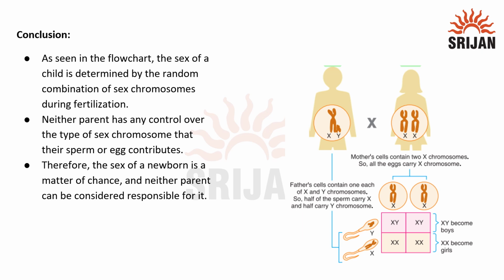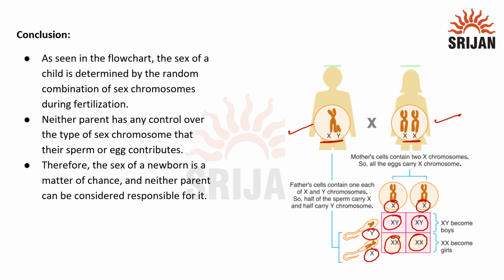Here we also have a diagrammatic representation. So this is a male having XY chromosomes and this is a female having XX chromosomes. Here we can also see the gametes. So this X and X are going to be the female gametes and this X and Y are going to be the male gametes. Here, using a Punnett square, all the possible combinations are made. So this XY and XY is going to be male and this XX and XX is going to be female.